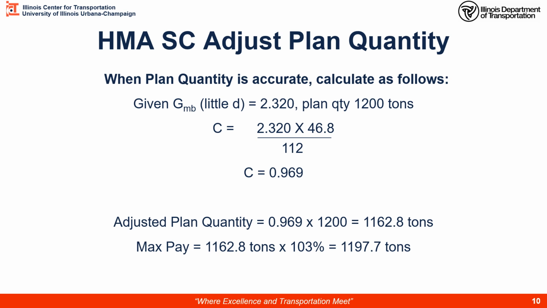If we were to look at max payment, we would take our most accurate planned quantity number times the max pay percent, which we can find where? You're good. Page A15 of the doc guide, that's correct. 103% for HMA materials. That would give us a maximum payment amount of 1,197.7 tons.